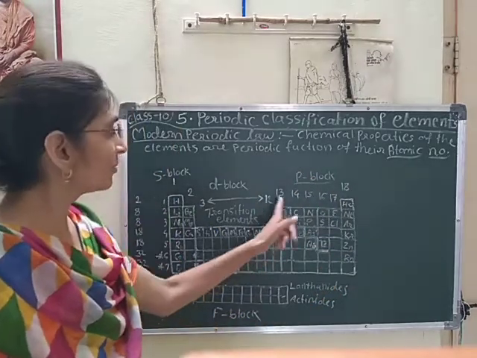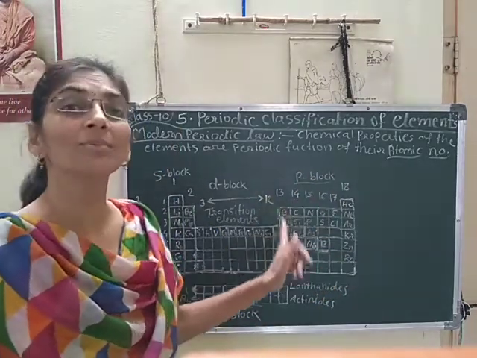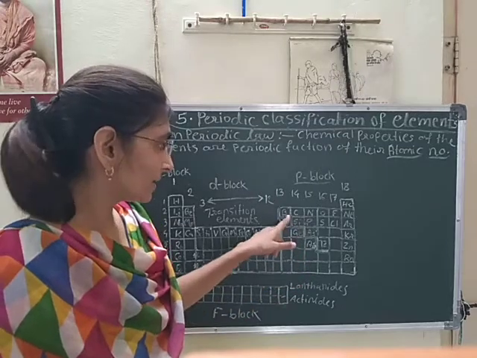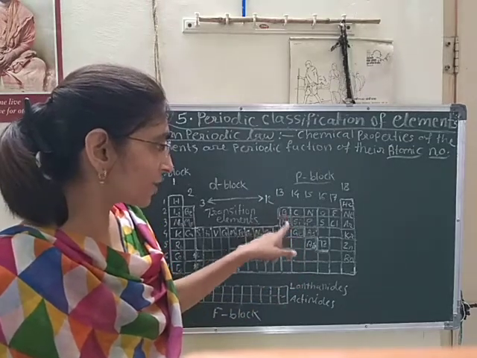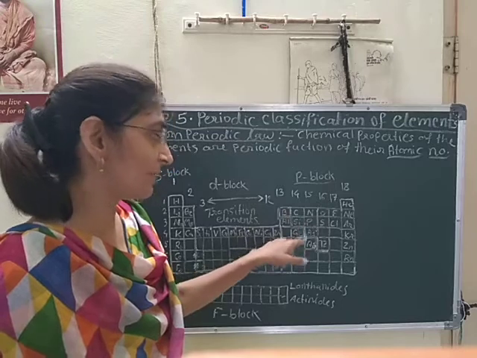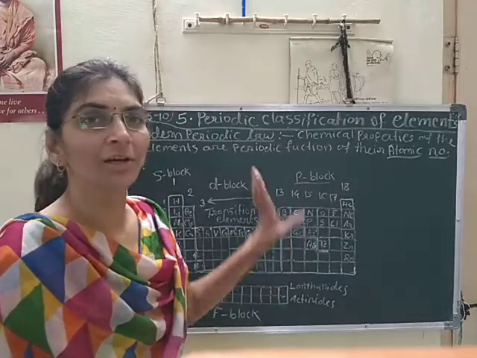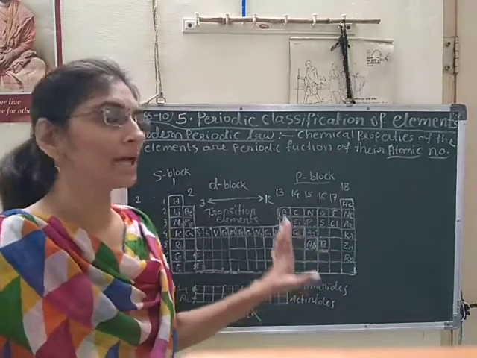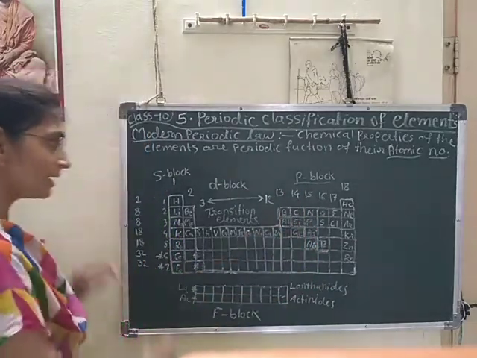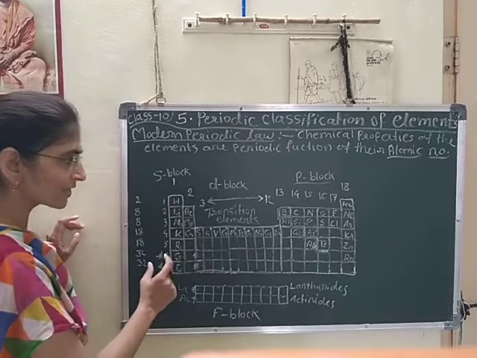At the edge of this zigzag line are boron, silicon, germanium, then arsenic, antimony and tellurium. These elements are called metalloids. And there is one more speciality.